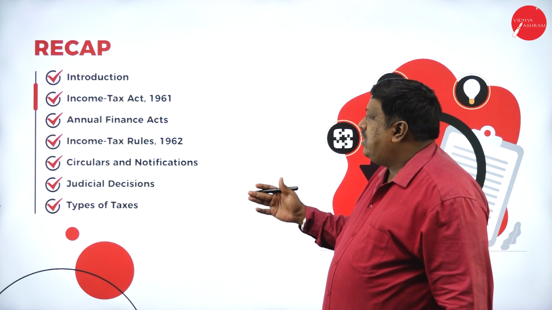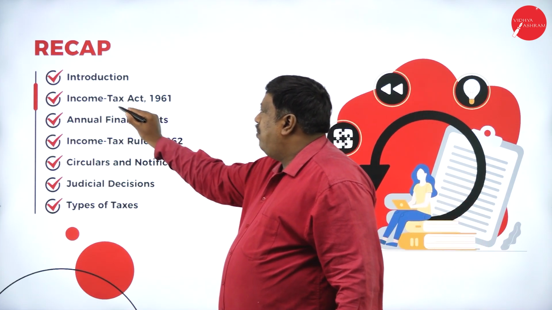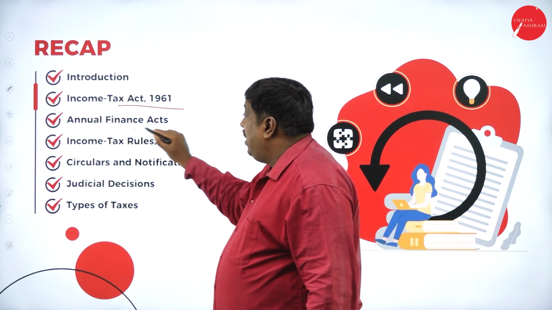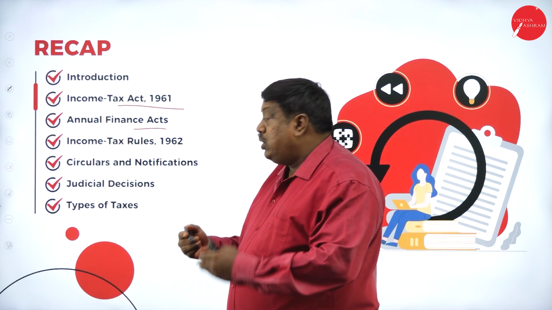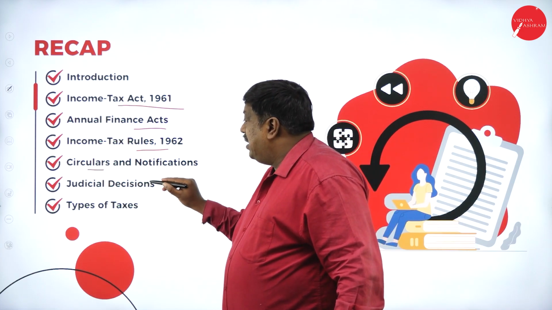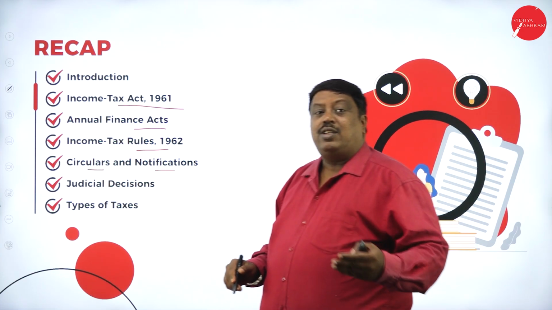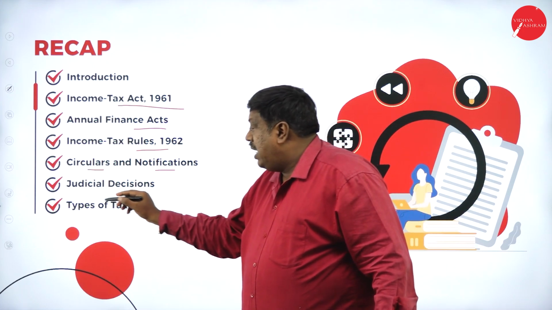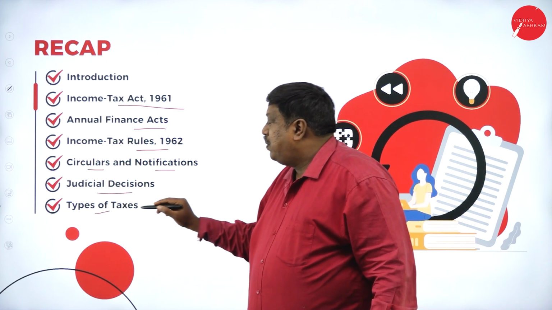In our previous session, we discussed the Income Tax Act 1961, the Annual Finance Acts and how they control things, what the income tax rules are, what circulars and notifications mean and why they have to be given to the persons, judicial decisions, and the types of taxes.